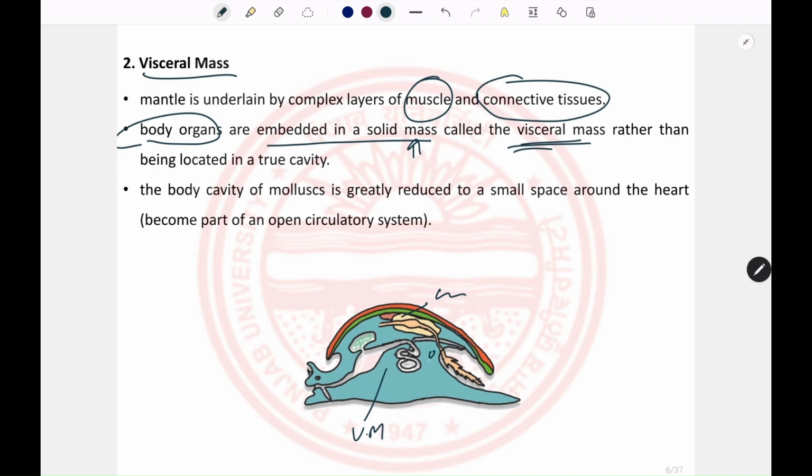In this visceral mass, there are some lacunae, or spaces, that are present. Blood also flows in these spaces. The blood that flows in the lacunae or the sinuses forms the open circulatory system. So in the case of mollusks, you will see the open circulatory system, and the fluid in this will form the hemocoel.